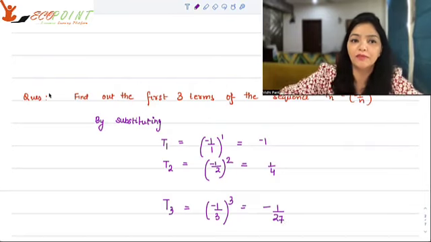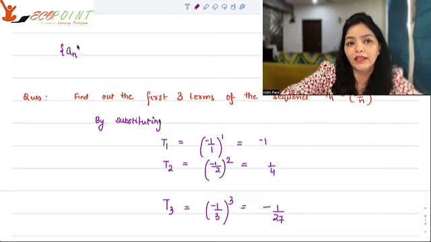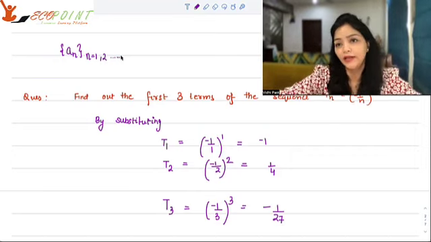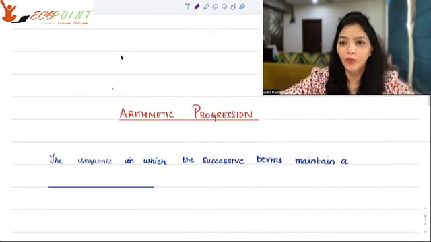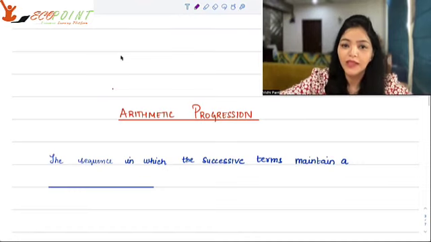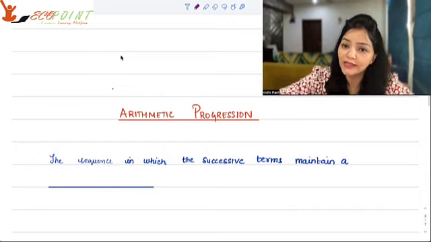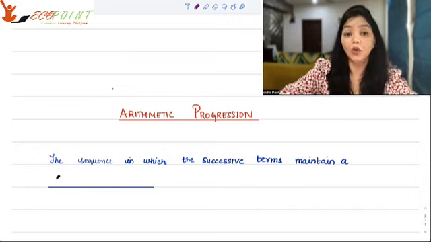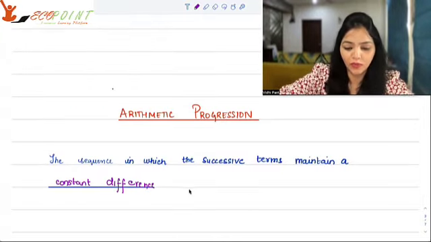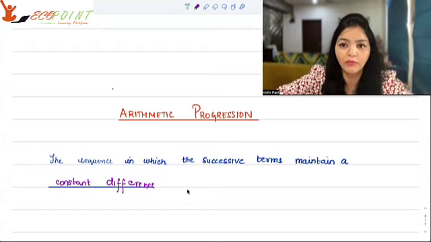It is always depicted in terms of an, where n is a natural number. It could be up till a finite point or moving to infinity. Moving on, let's talk about arithmetic progression. So this is a very special type of progression or sequence. It's a sequence wherein successive terms maintain a constant difference. So what does this mean? Let's figure that out. What this essentially means is that you have a common difference in every 2 terms that you take.